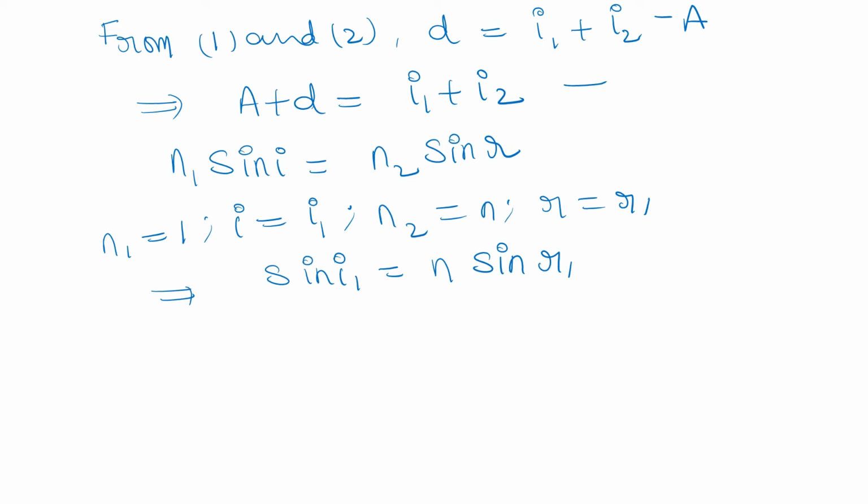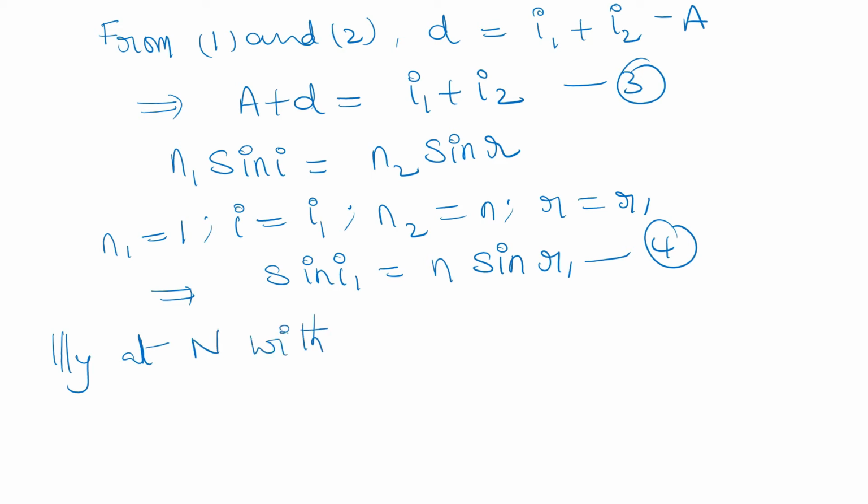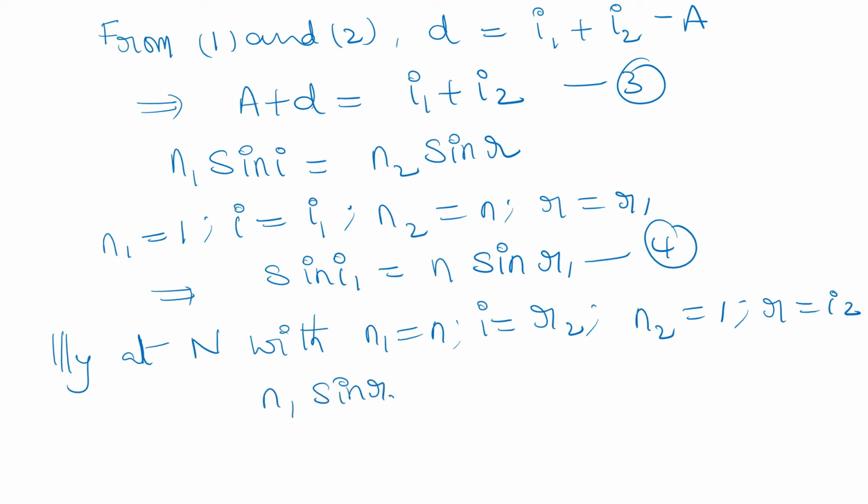This is equation number 4, and consider the earlier one equation number 3. Similarly at N, we use Snell's law with N1 equal to N and I equal to R2, N2 equal to 1 and R equal to I2. So from Snell's law, N sin R2 is equal to sin I2. This is equation number 5.